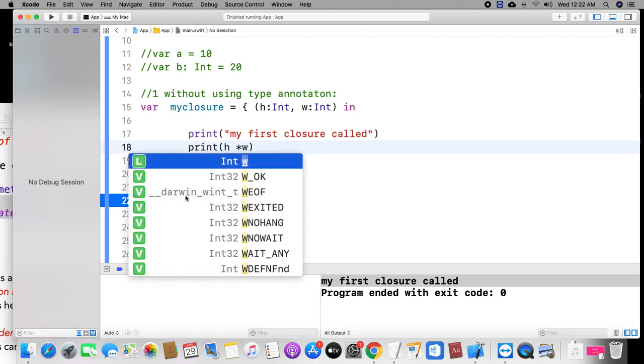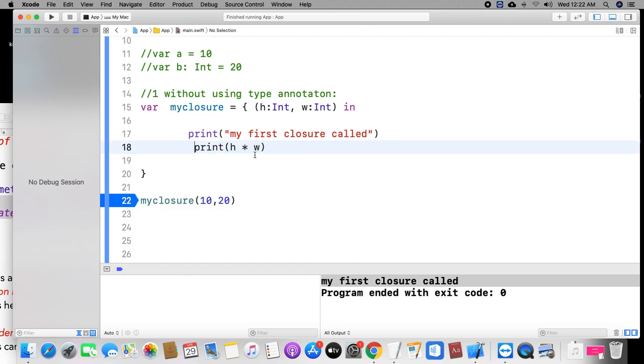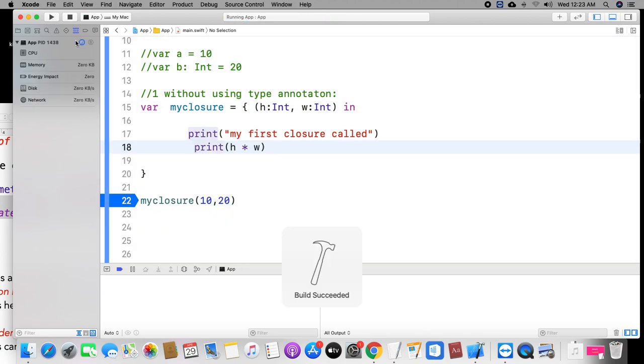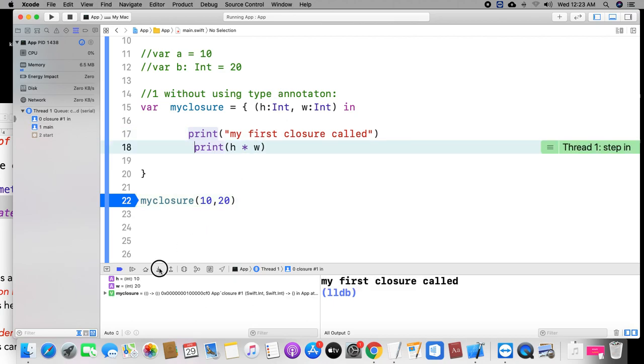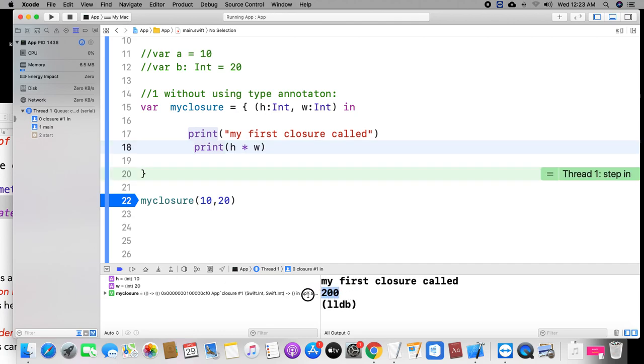Yes, it is possible. The cursor will go to the closure and execute the print statement. The output, 200, will be printed. I just multiplied; I am not calculating area or anything else.